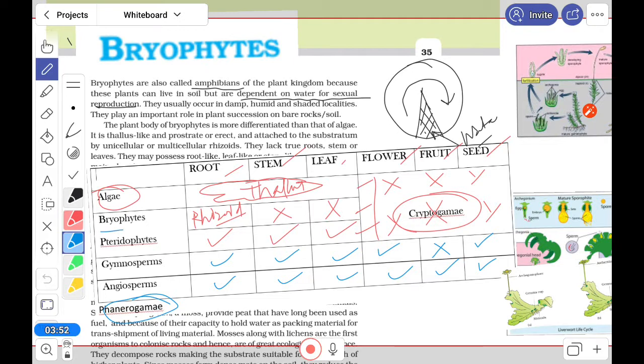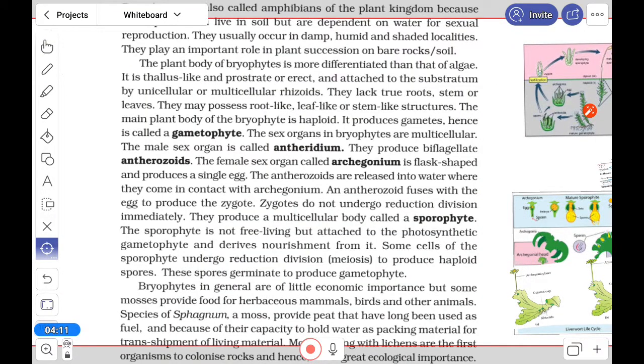When we are doing the bryophytes, take a look once again. In the bryophytes, here rhizoid, I mean root-like structure, is there. Stem and leaf are not distinct, and not true stem and leaf are present, and flower, fruit, seeds are absent. Okay. So here the rhizoid is unicellular or multicellular. They lack true root, stem or leaves. The root-like, leaf-like, stem-like structure. The main plant body of bryophyte is haploid, that we'll discuss. It produces gametes and hence it is called the gametophyte.